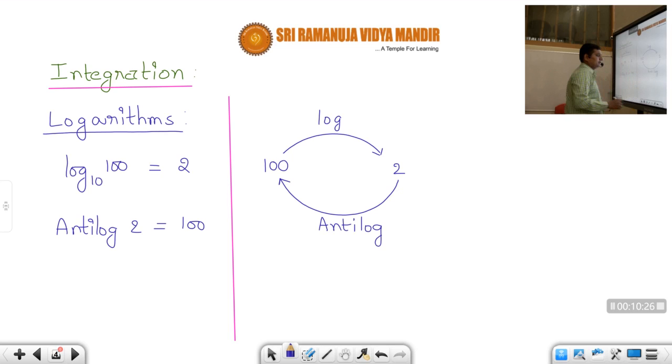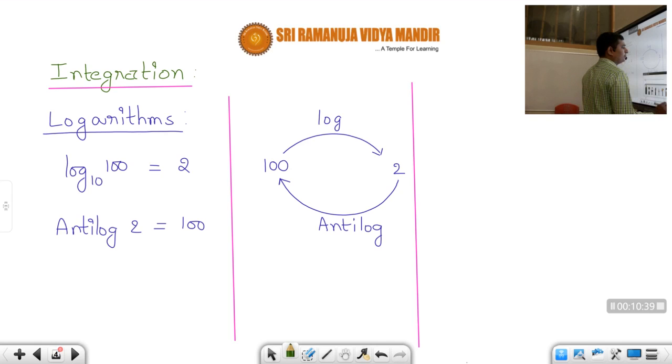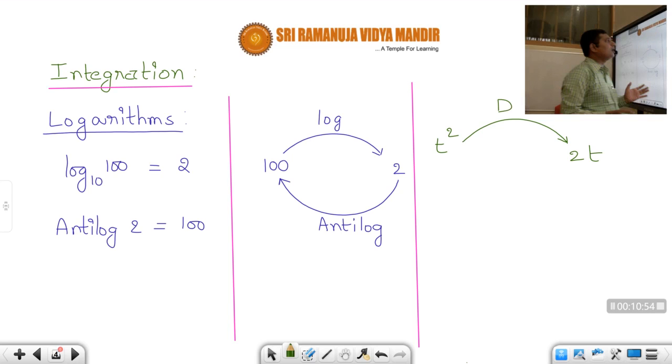Similarly in differentiation also. Suppose we take some function, let us take t square. What is the differentiation of t square, students? All of you know d by dt of t square is 2t. So differentiation of t square will give you 2t.